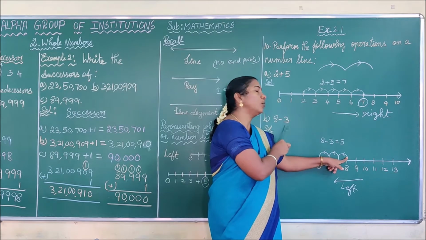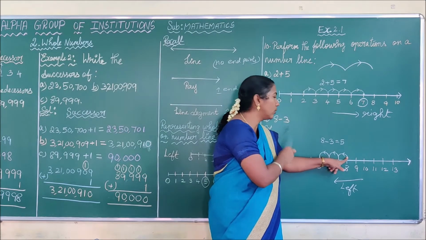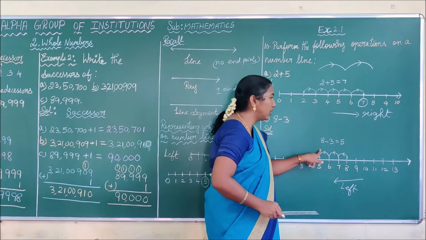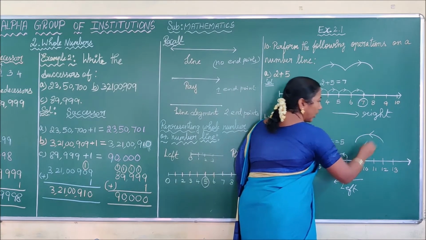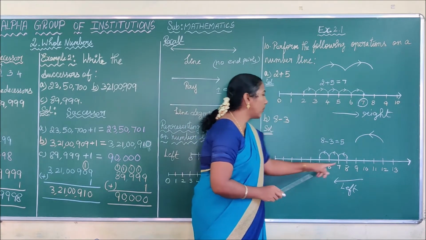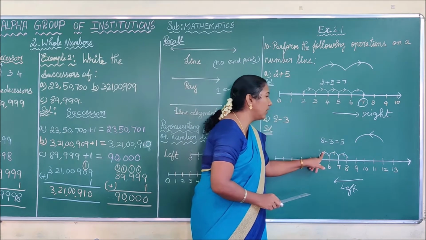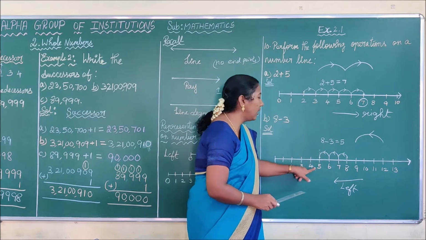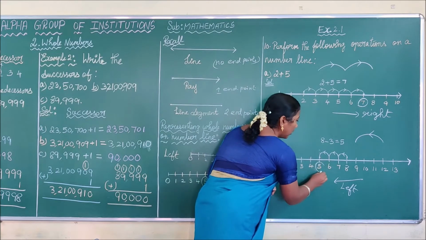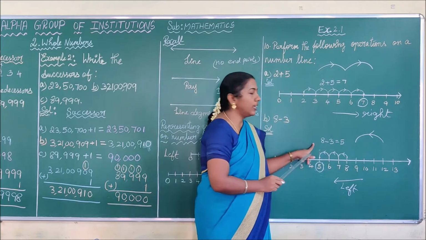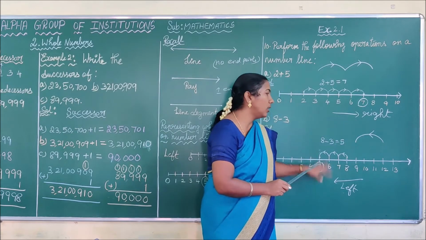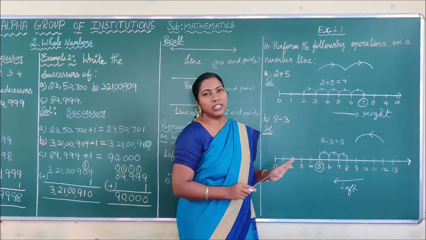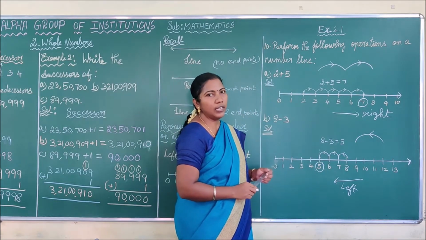After that, you have to move how many units? 3 units. So 1, 2, 3. For that, you have to put the arc like this, and arrow like this. It's clear, children? So finally, 1, 2, 3. We have moved the 3 units, and finally we reach the number 5. And above the number line, you have to write 8 minus 3 equal to 5. For all this purpose, you have to use pencil only. Don't use pen. It's clear, children?